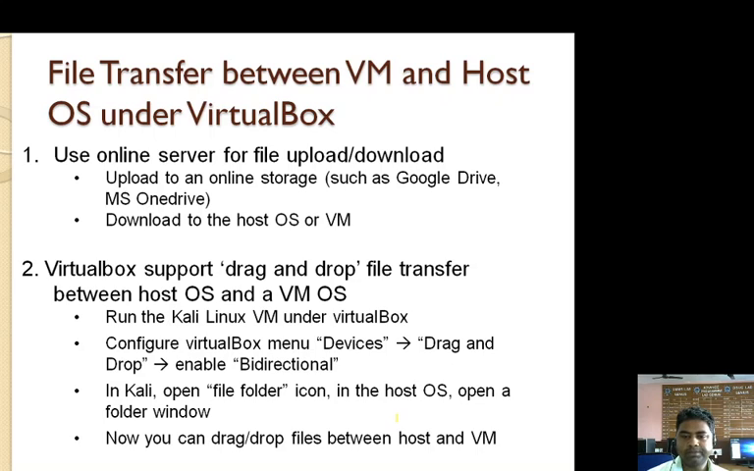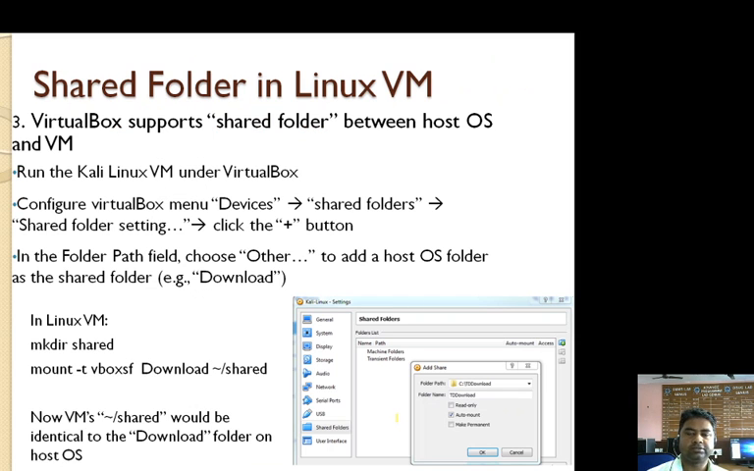In the Kali operating system, open the file folders icon, and in the host operating system, open a folder window. Now we can drag and drop files between the host and the virtual machine.